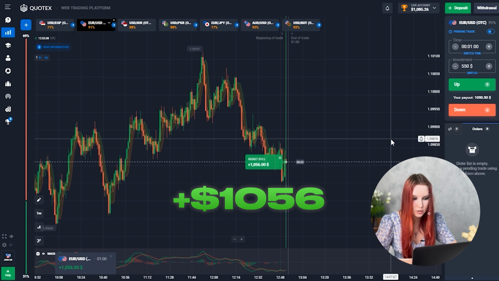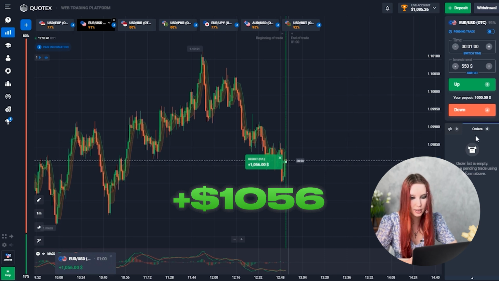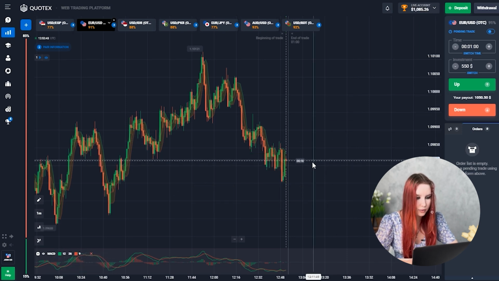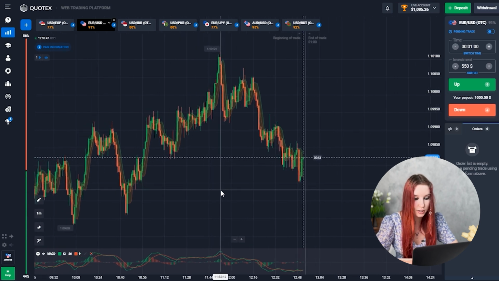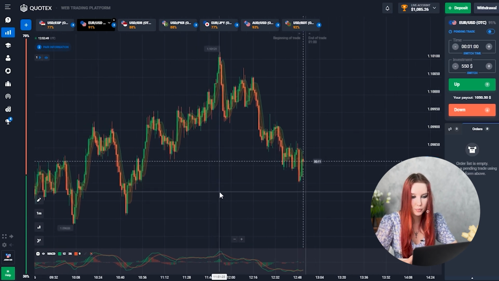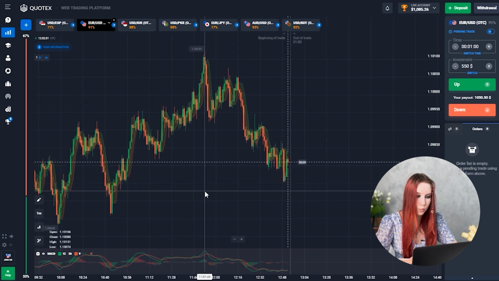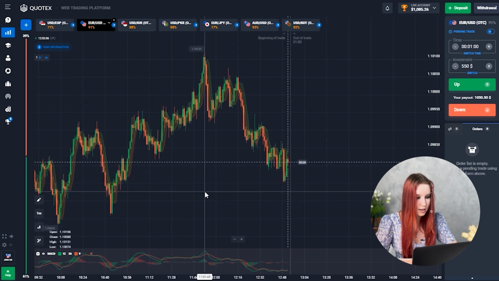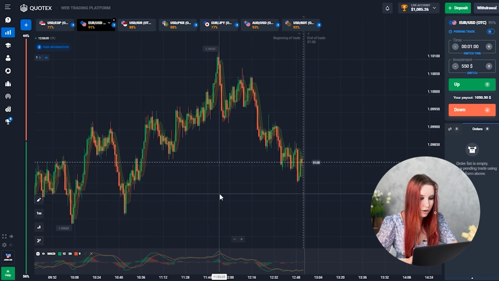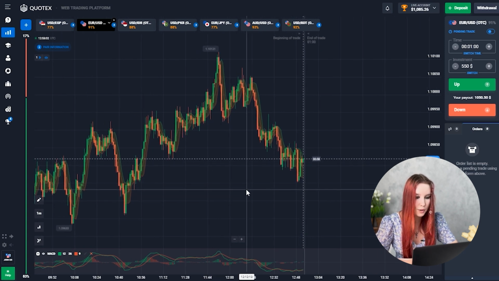Guys, I managed to anticipate that entry point again. Look at the first 1,000 bucks I have on my balance sheet. You gotta admit, that's pretty cool. So let me remind you that I started trading with only $1, and this is the result I managed to achieve. Well guys, again I'll remind you that my trading target for this trading session is much higher, around $5,000.